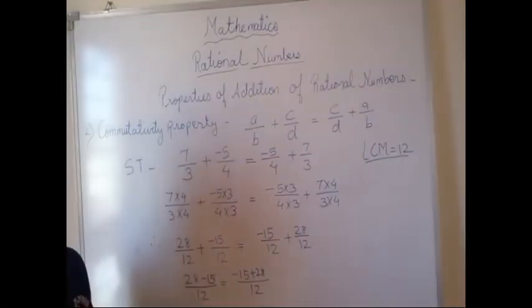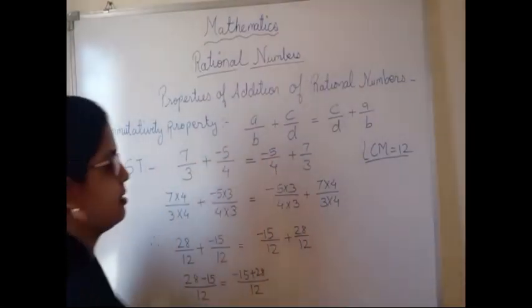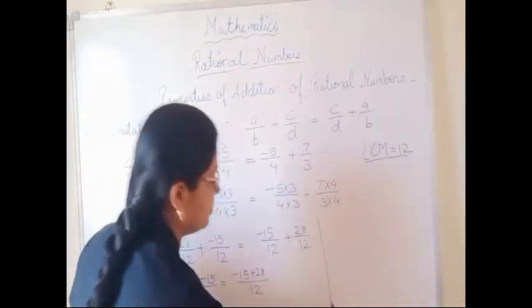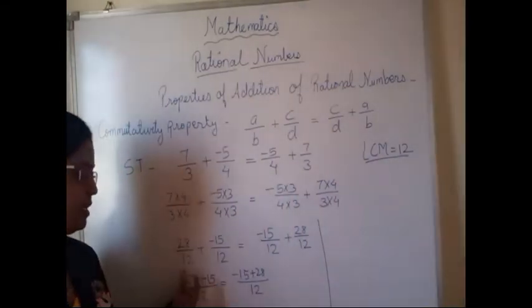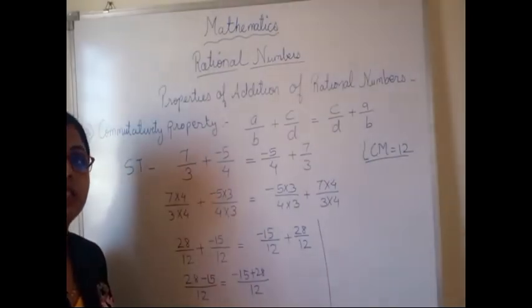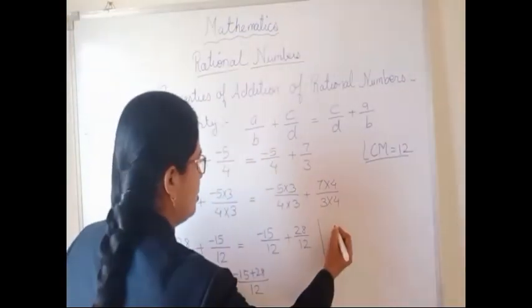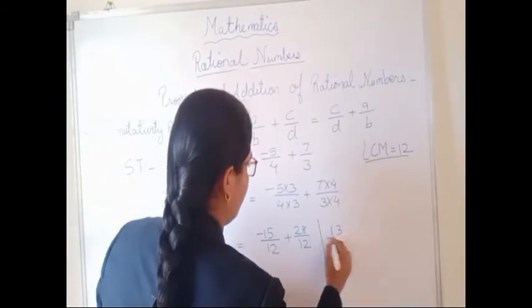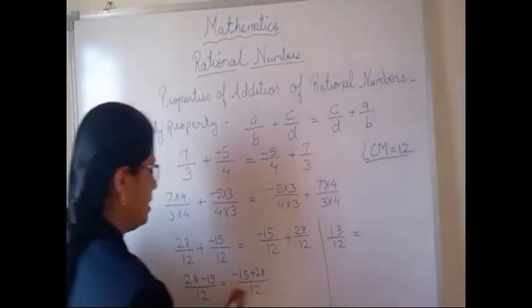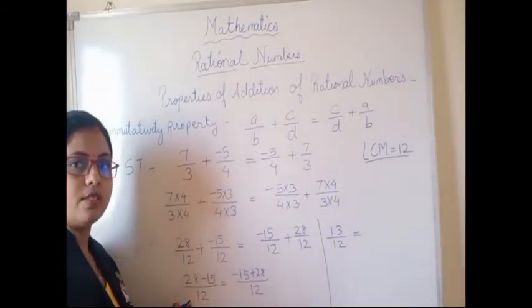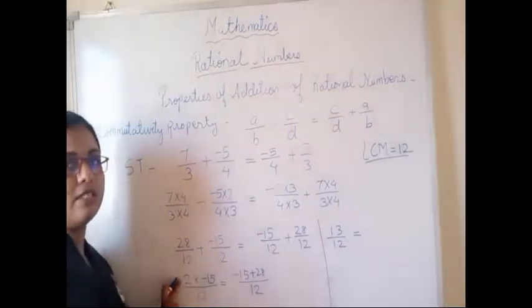After completing this step, now we have to include our final answer here. So 28 minus 15, what will be the answer? 13. Okay, so 13 upon 12 equals to, but your sign will be which? Positive only, because the greater number is 28.